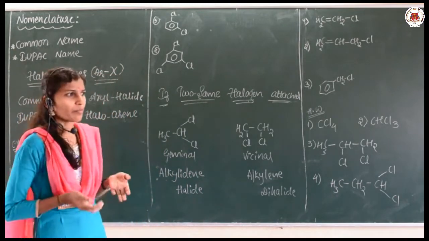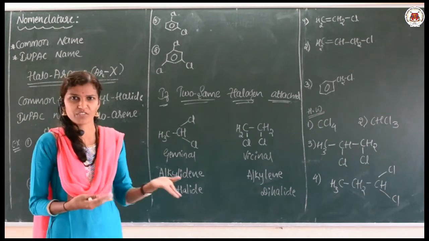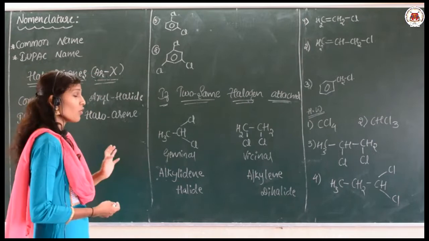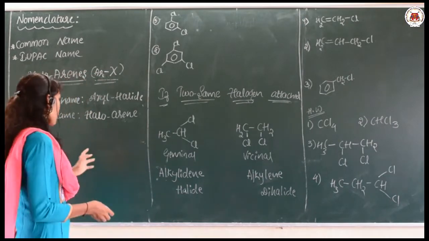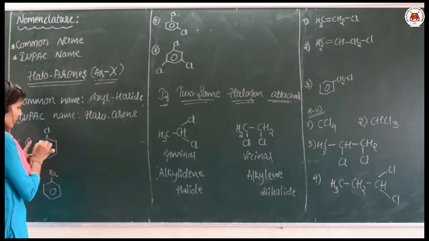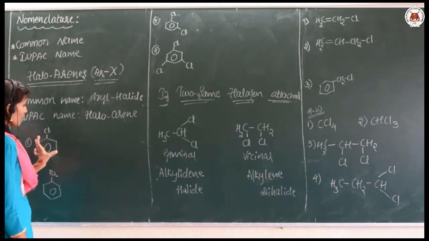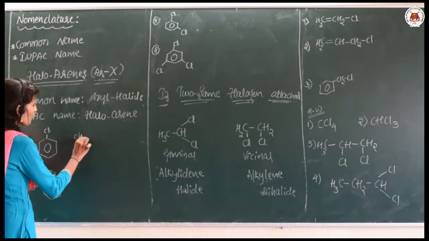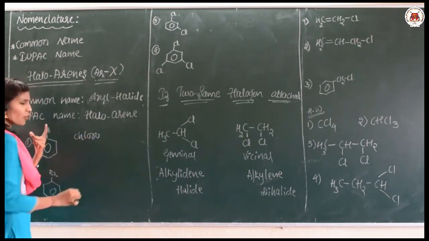For example, the common name of benzene itself is benzene only, and even the IUPAC name of benzene is also benzene. Let me tell you with an example. See here, this is aryl halide or haloarene. So, what is the common name? Chlorobenzene. Chlorine is the halogen.